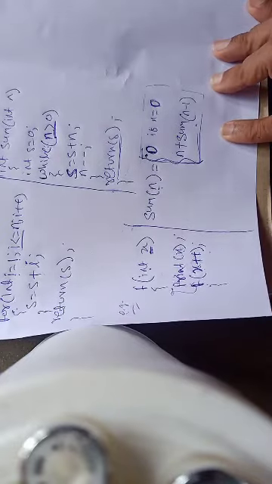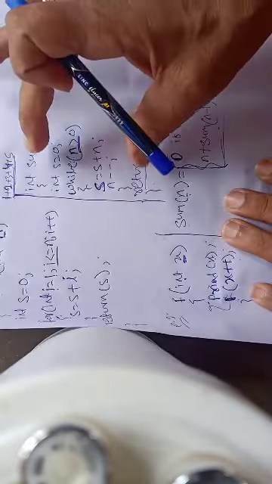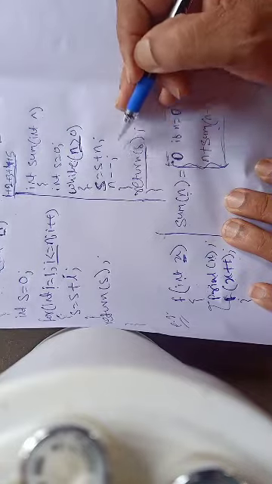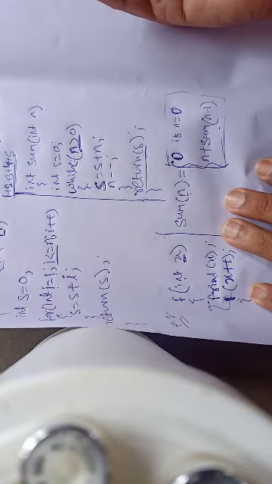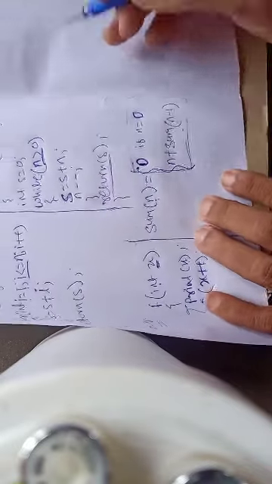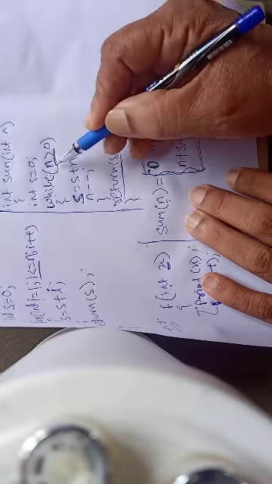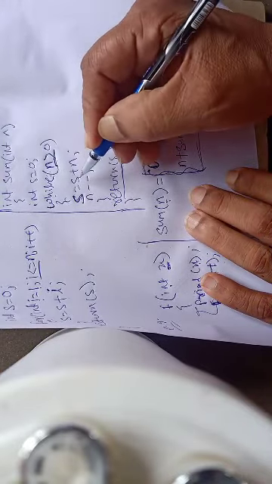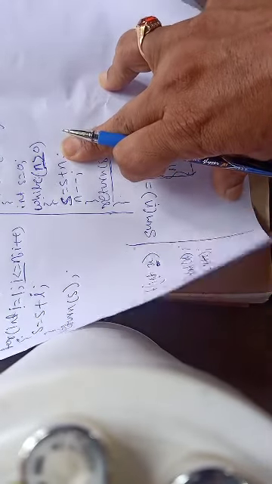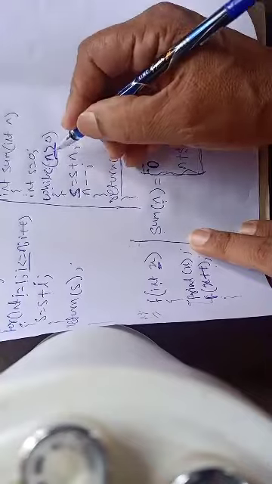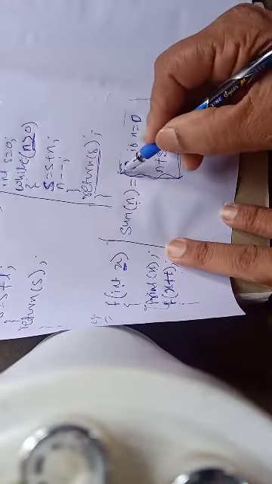Now how do I implement this formula in a recursive procedure? This is my iterative procedure where I have iteratively computed the sum of the first n natural numbers, but the same program will be written recursively. Now what is the exit criteria? Here, as long as n is greater than 0, my loop continues. So when you implement recursion, as long as n is greater than 0, the function will keep calling itself. And once n becomes 0, that will be my exit criteria. When n equals 0, I will stop. So this is where I have written the formula.